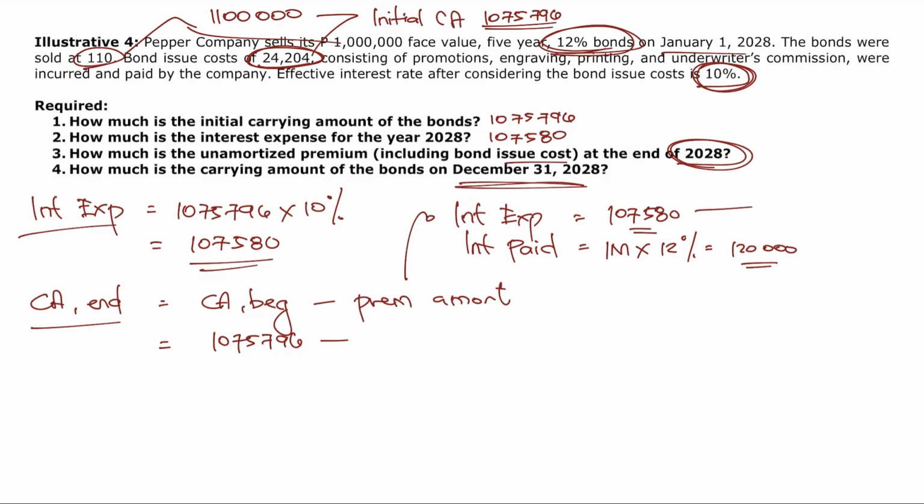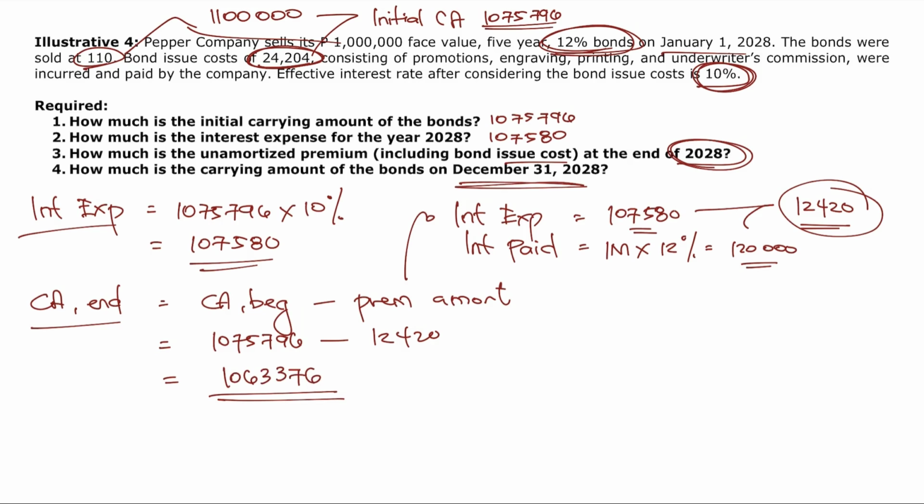Okay? So, when you get the difference, the difference is actually equal to 12,420. Okay? So, minus 12,420, how much is the carrying amount now at the end? This is equal to 1,063,376.